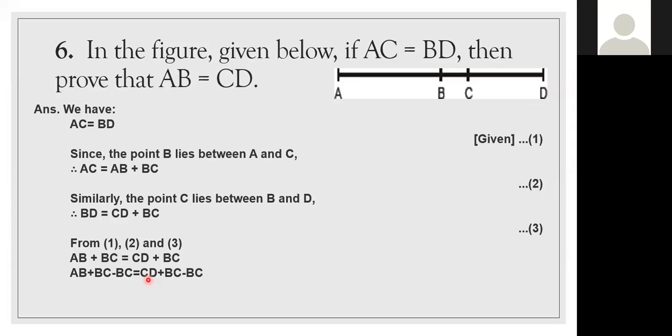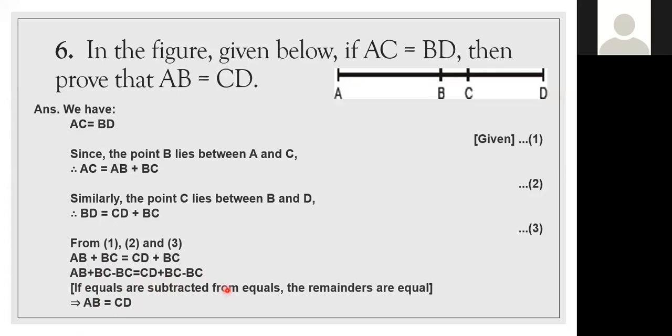Very good. Here BC equal things I'm taking. I'm subtracting from both the sides. If equals are subtracted from equals, the remainders are equal. I'm subtracting BC towards both the side. Here BC will get cancelled, leaving AB equal to CD. Equals subtracted from equals, the remainders are equal. Anyone have doubt in this sum? No, ma'am. Shall we move on to the next one? Yes, ma'am.